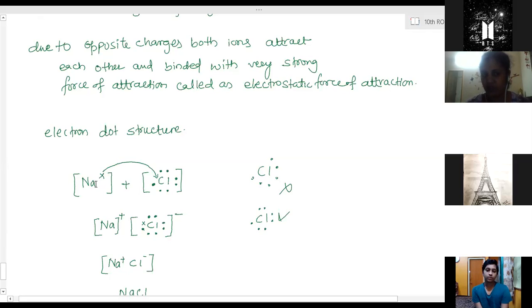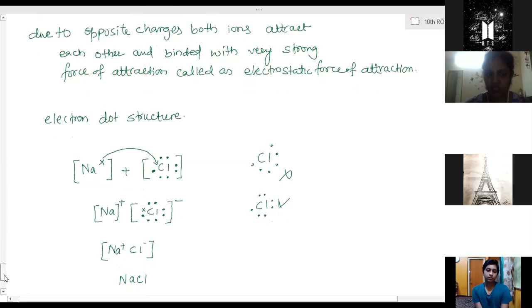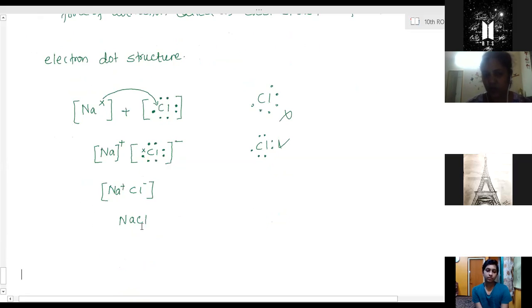After transferring an electron, sodium becomes a positively charged ion, and chlorine, due to the addition of one extra electron, becomes negatively charged. Both of them bind together with a very strong force called the electrostatic force of attraction. So the ions of Na and Cl combine together and we write this as NaCl. But inside NaCl there are no atoms, there are ions. The constituent particles are ions, and these two ions are attached together.